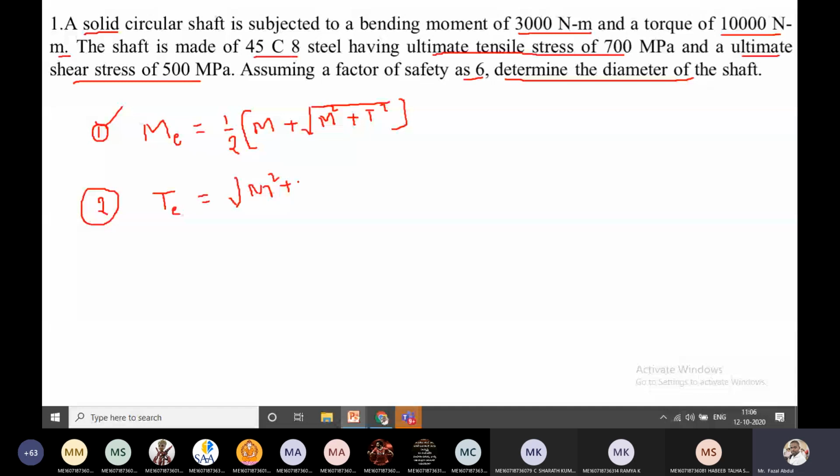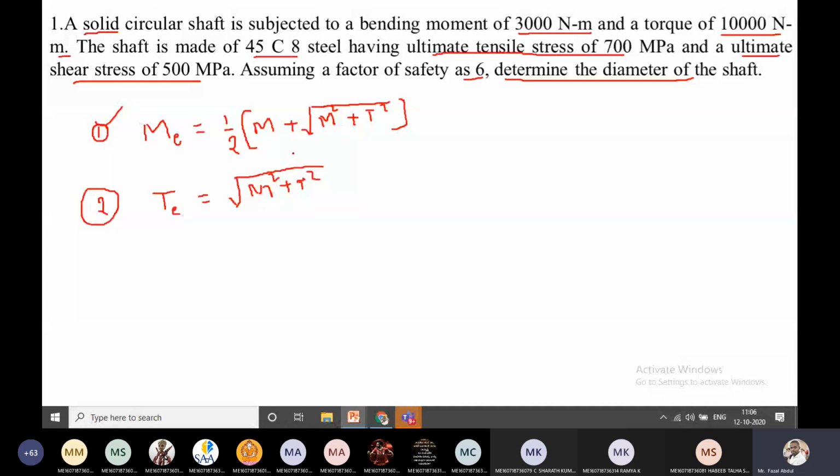Now the M value is given in the question, 3000 Newton meter, and the torque value is 10,000 Newton meter. Now from this relation, how can we get the diameter? Where is the D value in these equations? We can see the D value here and here. What is Me?